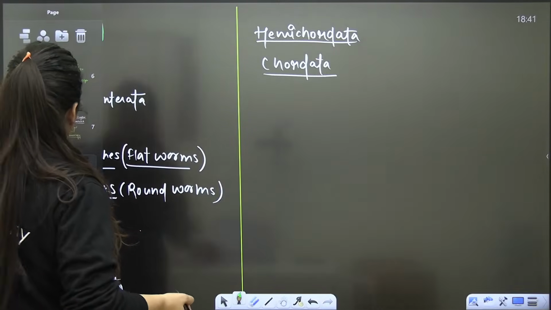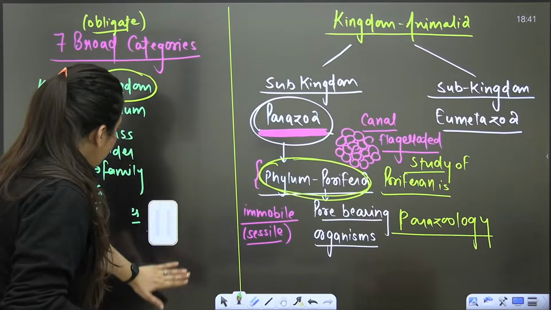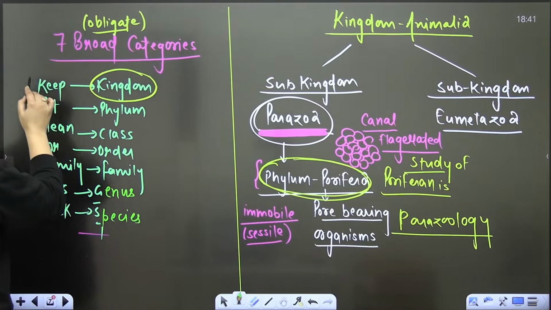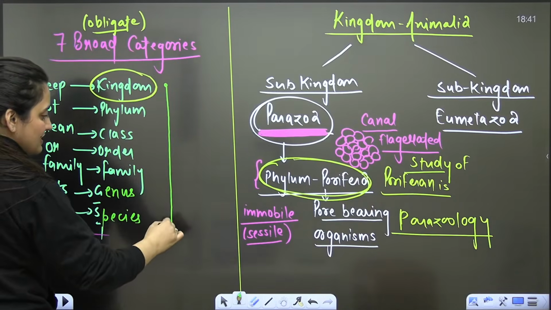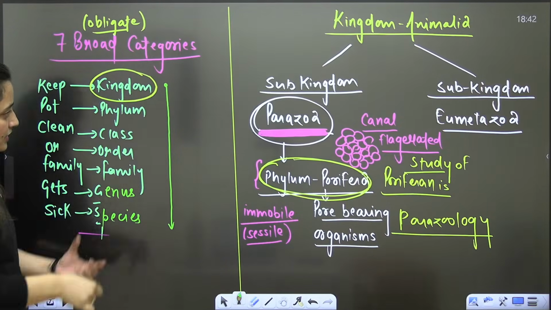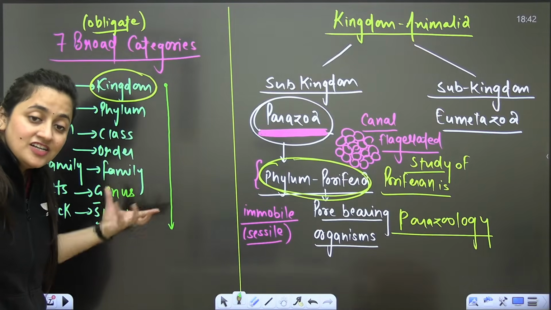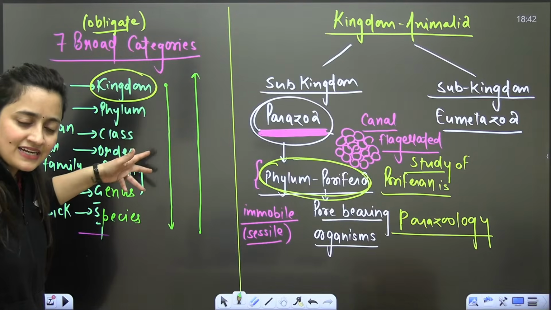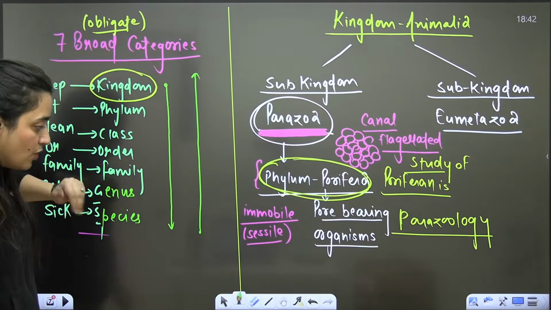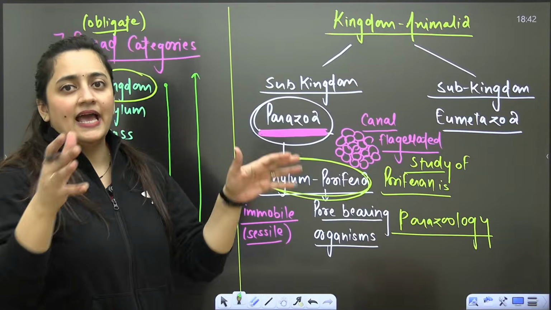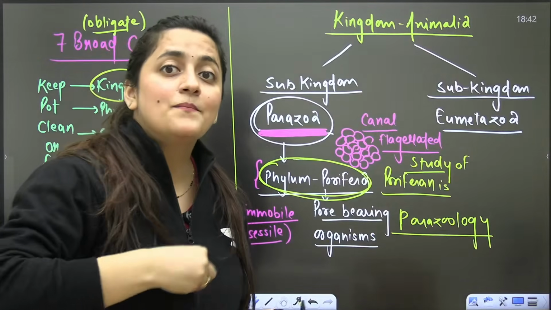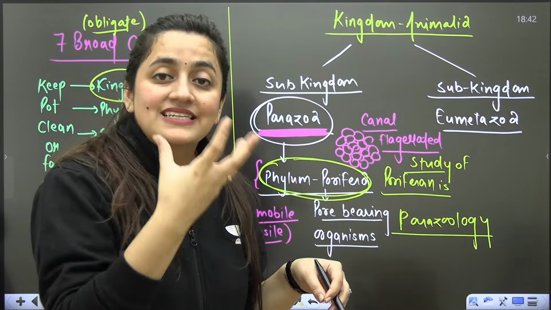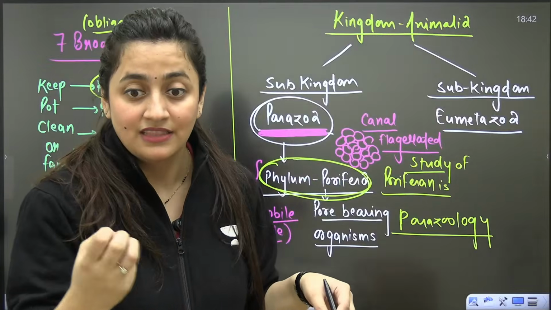Even in the chapter The Living World, that's what we discuss. When you move from kingdom to the species level, specific characters increase and general characters decrease. And when you move from the species to the kingdom level, specificity decreases. What's the meaning of that? You compare yourself with a lizard, or with a sponge, we are so different from each other, still we belong to the same kingdom. The reason is certain characters that we have, the general characters.